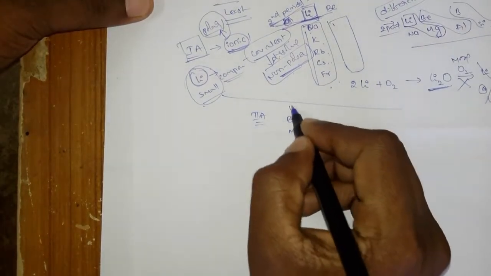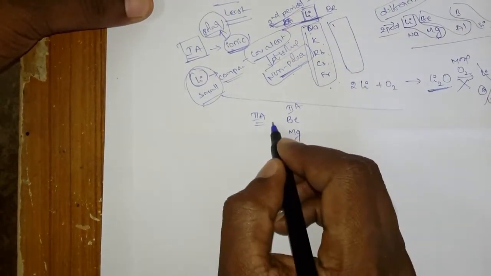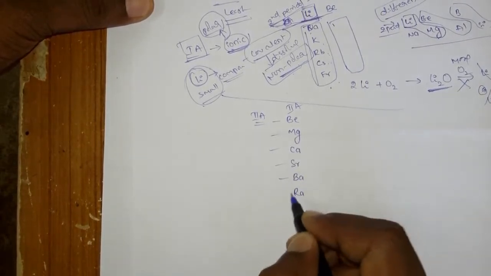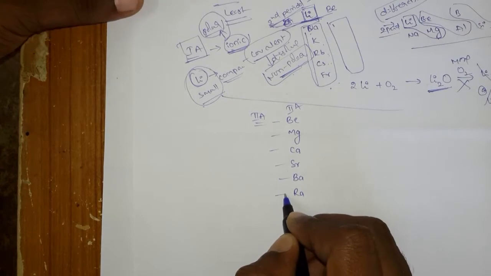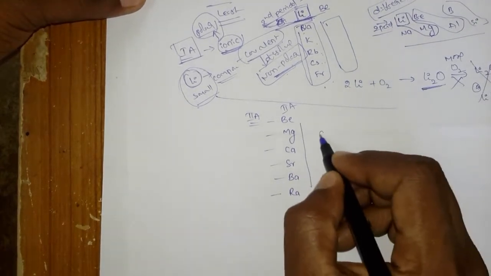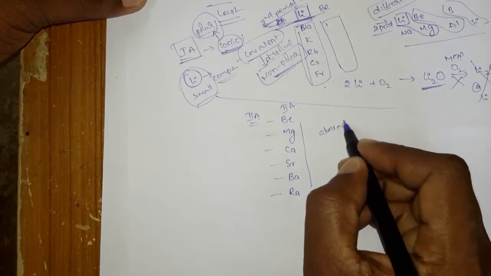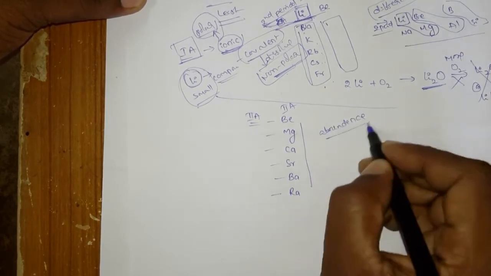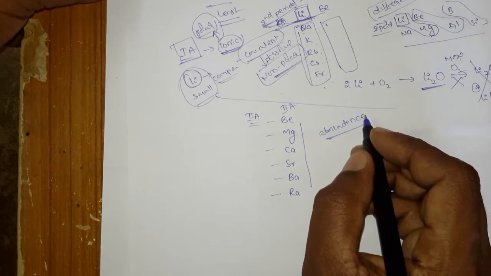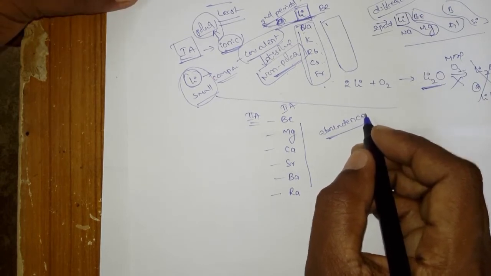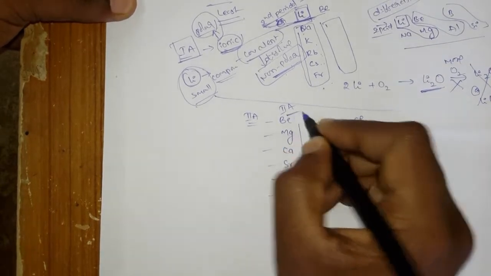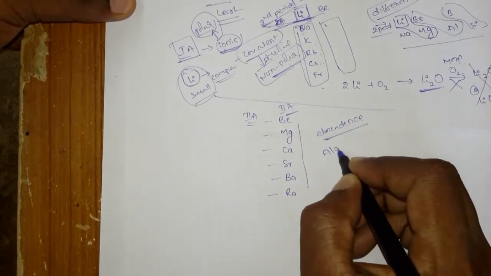Okay, so this is the second A group, and you know that it is the second period, third period, fourth period, fifth period, sixth period and seventh period. Okay, these are the elements. Okay, and the abundance of these elements we have discussed previously in the beginning of the S block elements chapter. Okay, right? And these second A group of elements are also called as alkaline